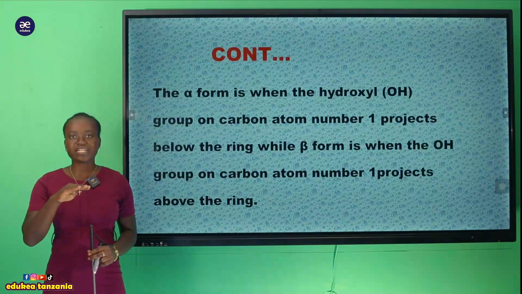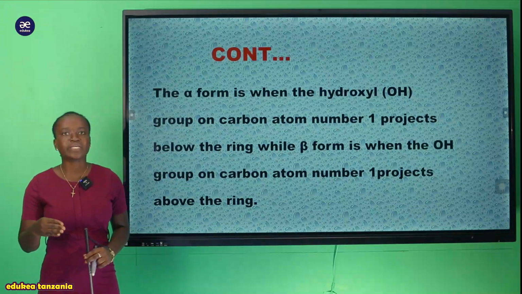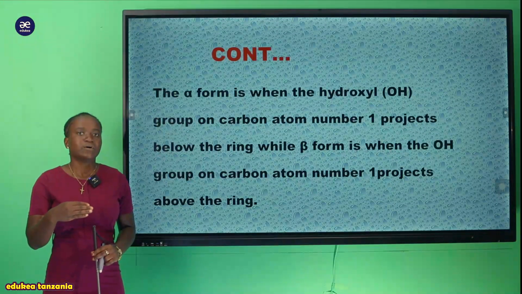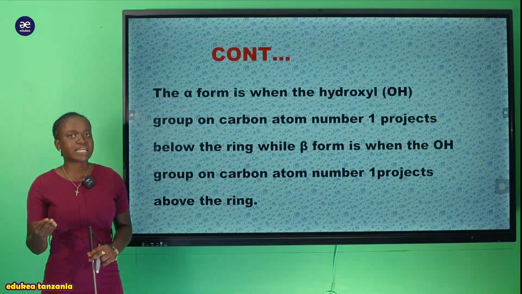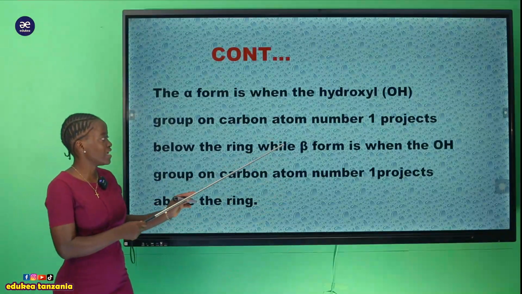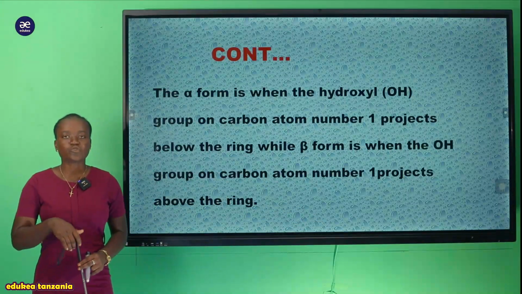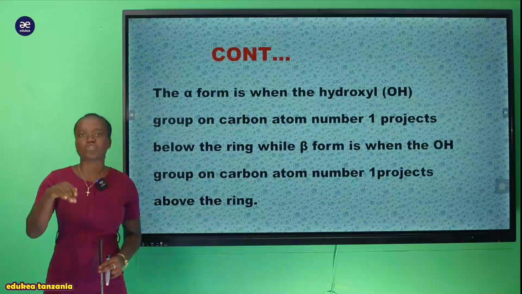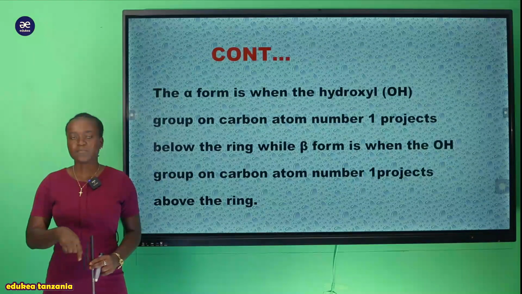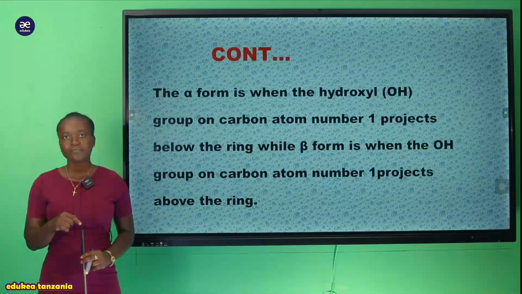So if it projects below the ring, that is where we can tell, or we can also call it, the alpha isomer. And it will be the beta isomer when the hydroxyl group tends to project above the carbon atom number 1. Ndipo ambapo ina bring about beta isomer.